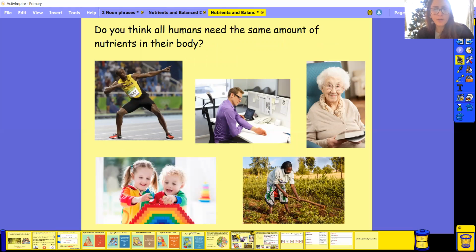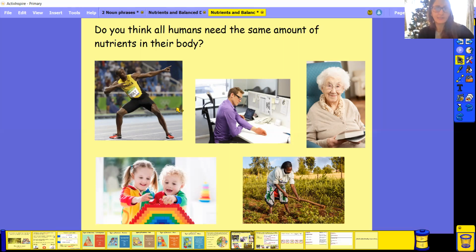Do you think all humans need the same amount in their bodies? Now, I've got lots of different people here. What I want you to do is, in a minute, have a quick pause and think, do these people all need the same amount of food, or the same amount of nutrients in their body? Who do you think will need more of something? Who do you think might need less of something? Think about what they're all doing as well. Will all these people need the same amount of nutrients? Have a quick pause, have a quick think.